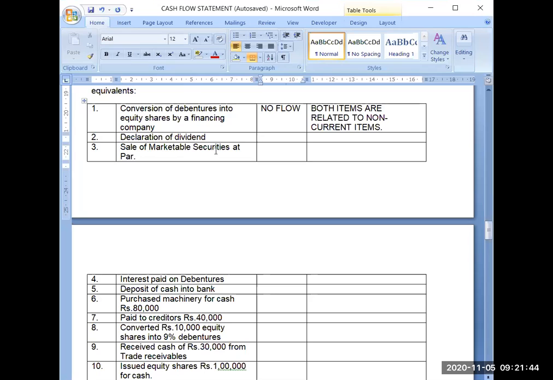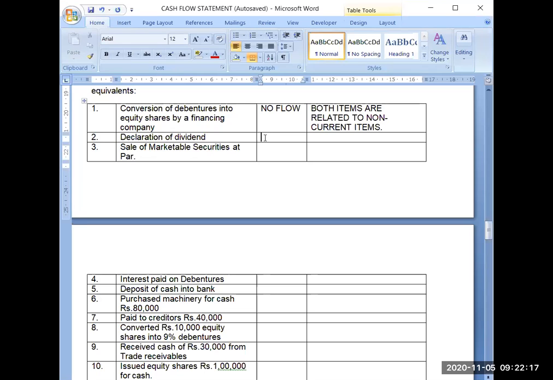At that time, they have announced their financial results, and they have also announced how much dividend they will be paying during the year. So this is just a declaration of dividend. After that, within 1 month or within a few days, they will be issuing the cheques or they will be transferring the money directly into the bank account of the shareholder.